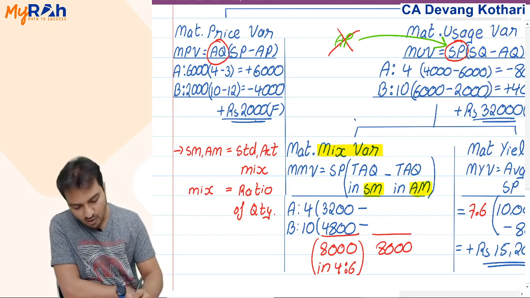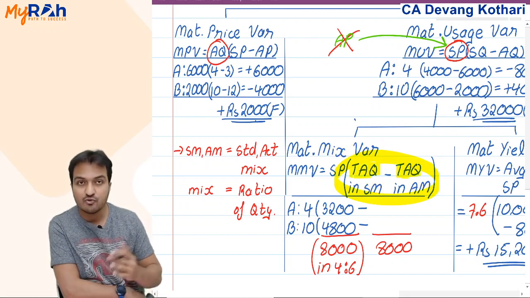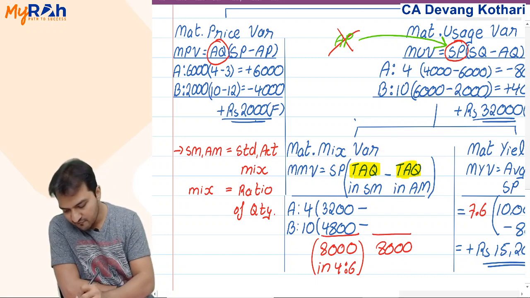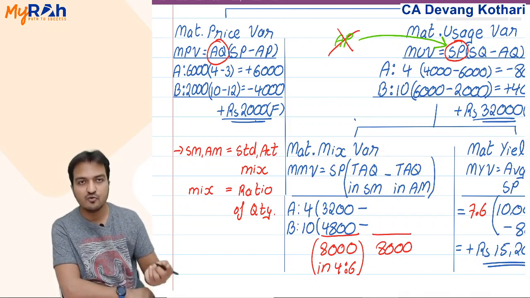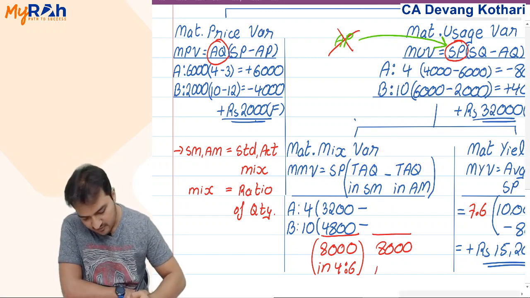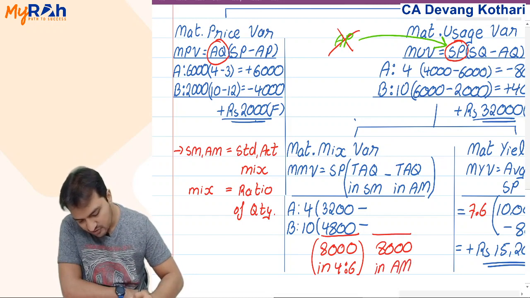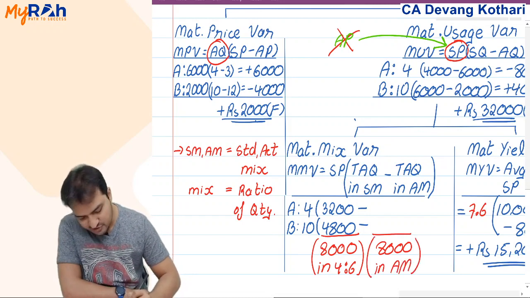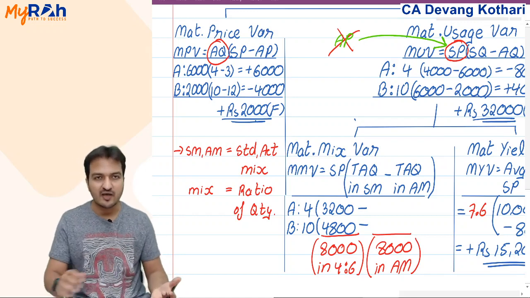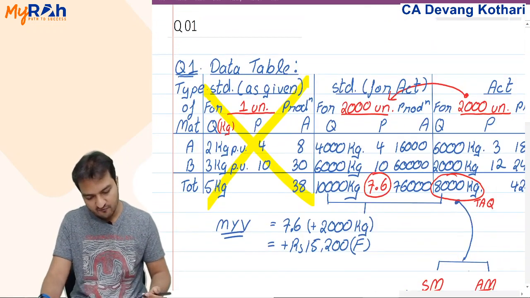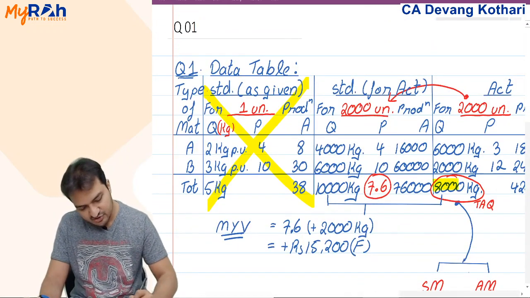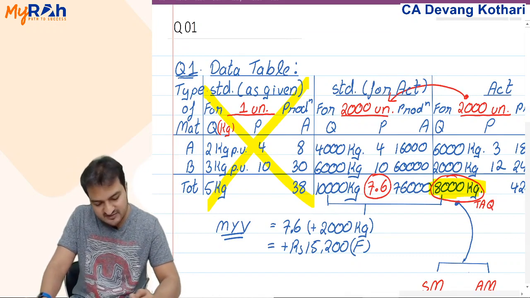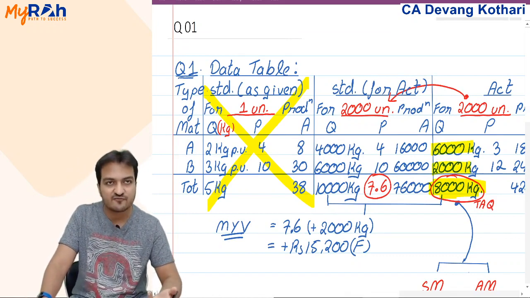You notice on both these sides my quantity is the same, TAQ, 8000, 8000. But first I take 8000 in 4:6, then I take 8000 in actual ratio. Actual ratio, actual mix, you don't need to calculate. The actual ratio of 8000 here is 6000 and 2000 itself.